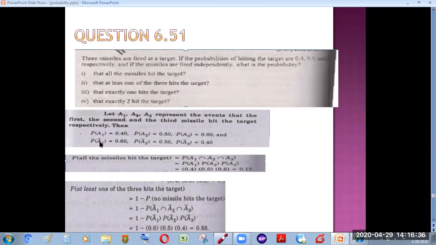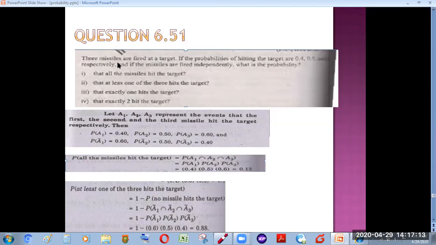And A1 complement will be the opposite, that missile 1 will not hit the target. 1 minus 0.40 gives 0.60. So A2 will be the probability that missile 2 will hit the target, and subtracting it from 1 will give the alternative or opposite of this event, that it will not hit the target. And A3 be the probability that the third missile will hit the target with probability 0.60, and the opposite of this will be that it will not hit the target with probability 1 minus 0.60, which is 0.40.